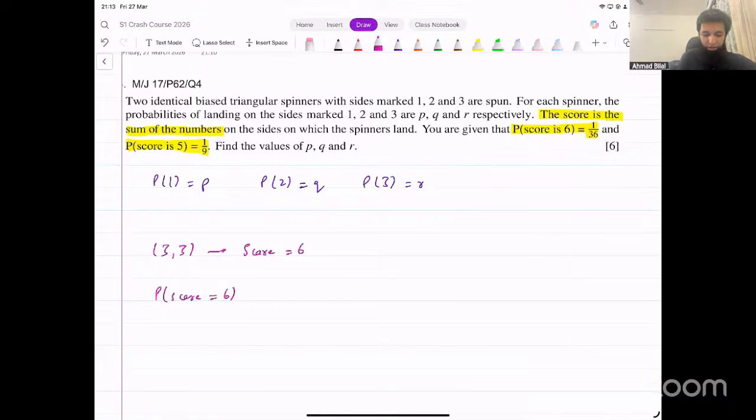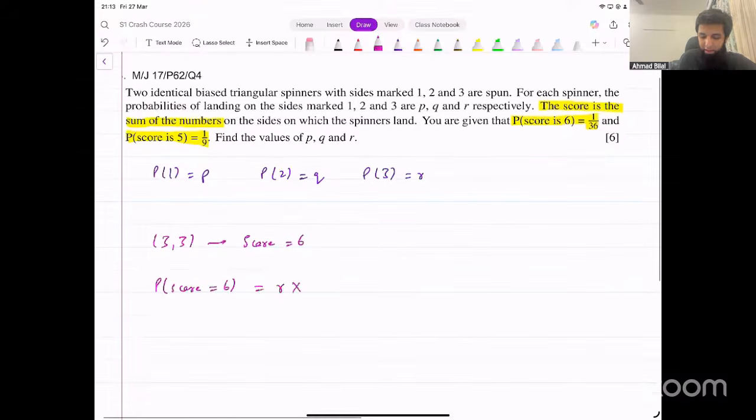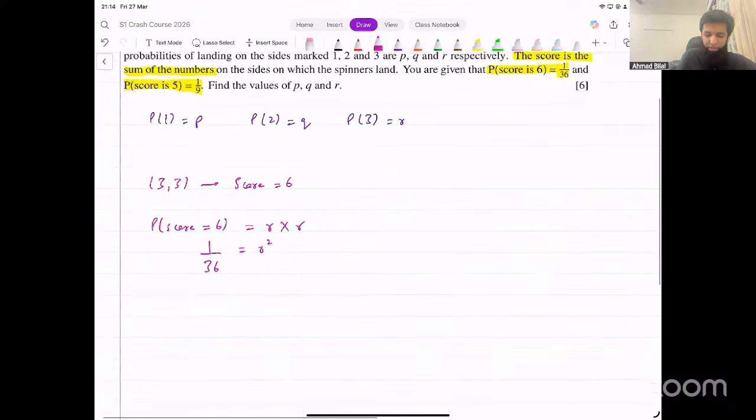That would not work. The probability of 3 and 3 is just the probability of getting a 3 on the first spinner, which is R, and on the second spinner, which is also R. So we're just going to do R times R. R on the first spinner, R on the second spinner. They are saying this probability is 1 over 36. Just equate it to 1 over 36 and you get R squared equal to 1 over 36, and you can get the value of R from this. R equals 1 over 6.